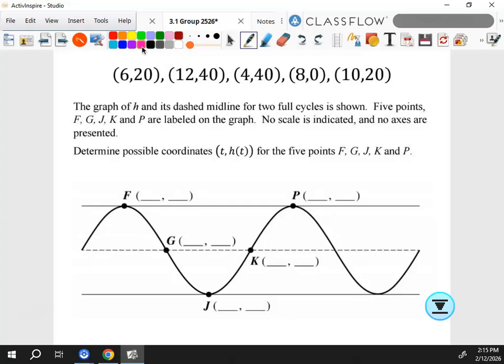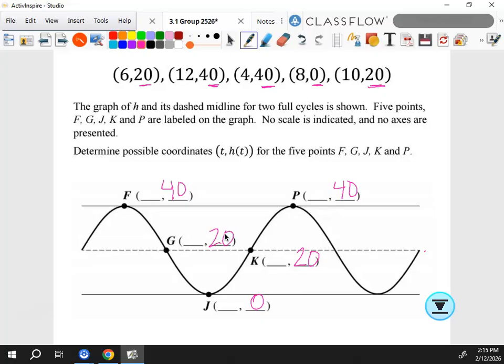Because you'll know at least some of your ordered pairs, if not all of them. You are going to have to come up with them, but you'll have them listed out. I start by looking at the Y values, okay? And I say, okay, of those Y values, my biggest Y value is 40, so they got to go here. My smallest Y value goes here, okay? Now, if I didn't even have the other 2 ordered pairs, because this is a midline, I know that this Y value has to be halfway between 0 and 40, so I know it's 20 without even looking at my ordered pairs, okay? I'm not saying you shouldn't look at them, but if you don't know them, this is also how we figure them out.